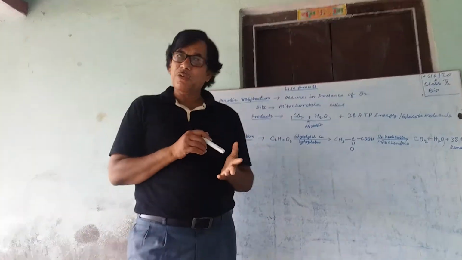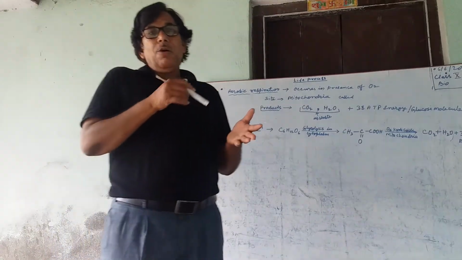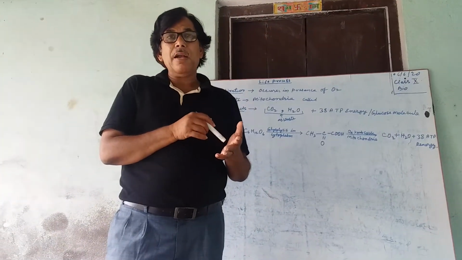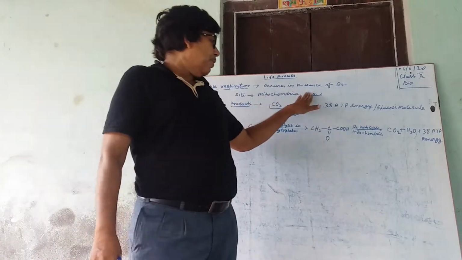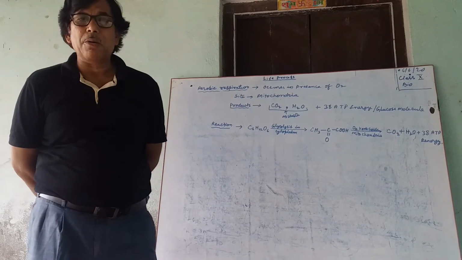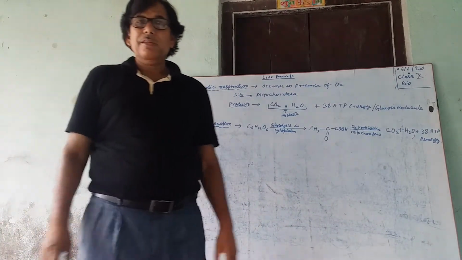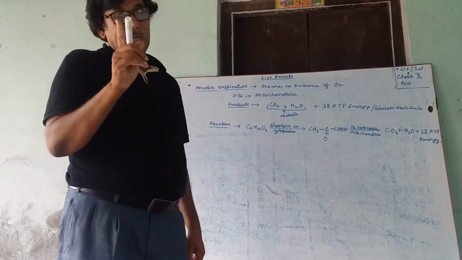Its site is mitochondria. It occurs in the mitochondria of the cell. Hence, mitochondria is also called the energy house or powerhouse of the cell. It is the cell organelle that produces energy.